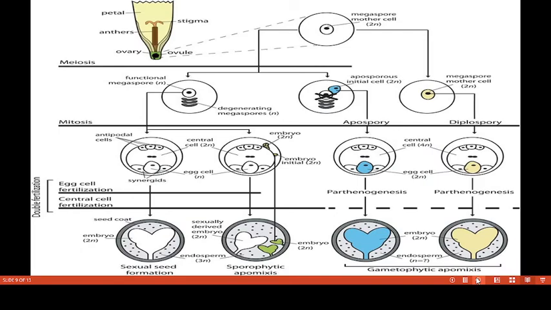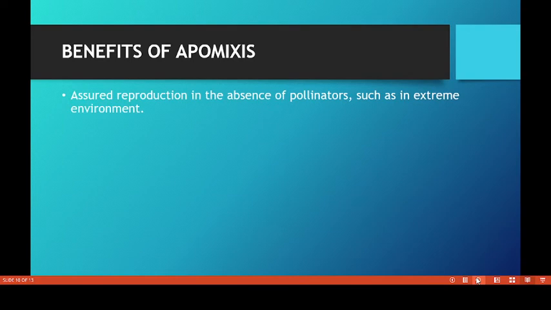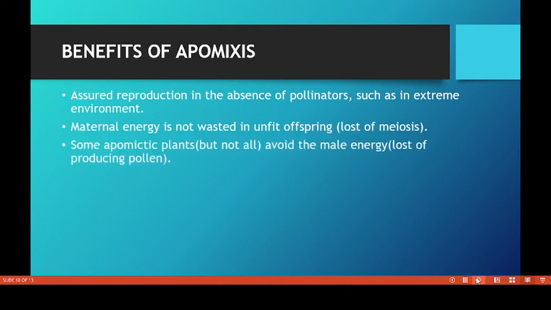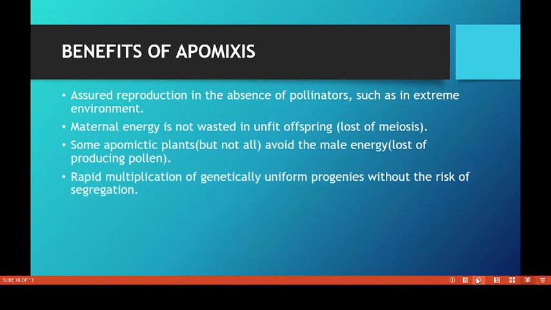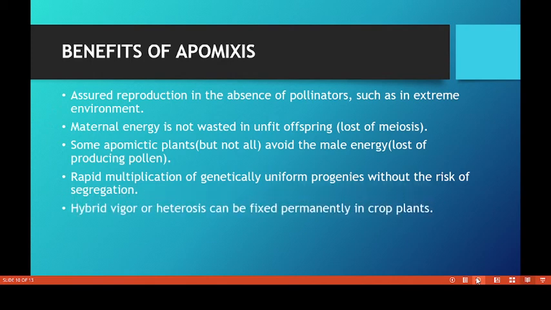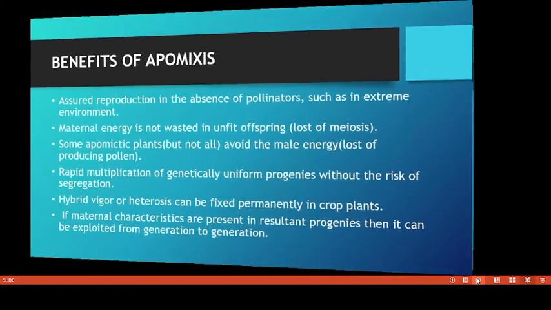Benefits of apomixis. Assured reproduction in the absence of pollinators. Maternal energy is not wasted in unfit offspring. Some apomictic plants avoid the male energy lost in producing pollen. Rapid multiplication of genetically uniform progeny without the risk of segregation. Hybrid vigor or heterosis can be fixed permanently in crop plants. If maternal characteristics are present in the resultant progeny, then they can be exploited from generation to generation.